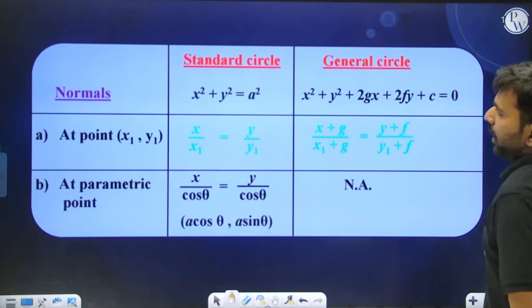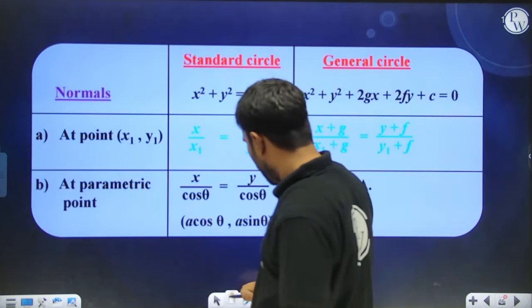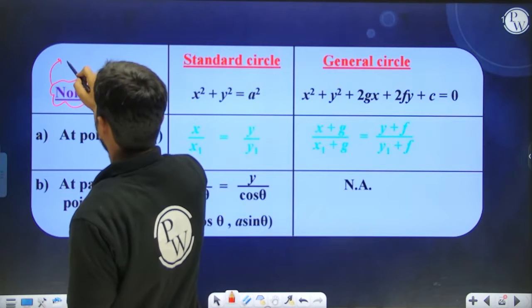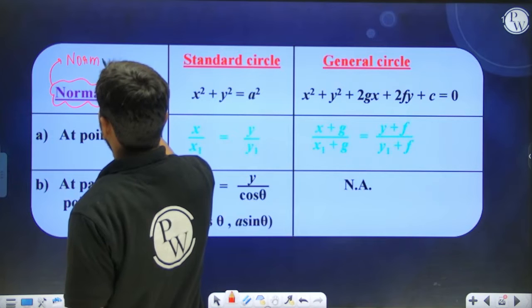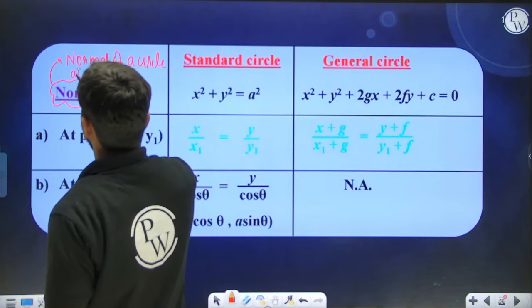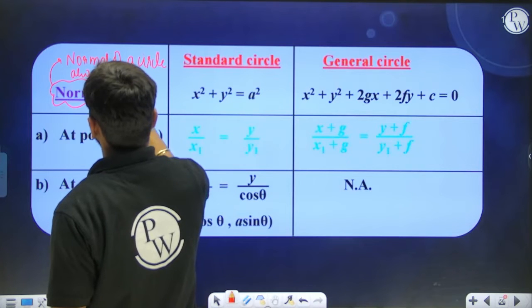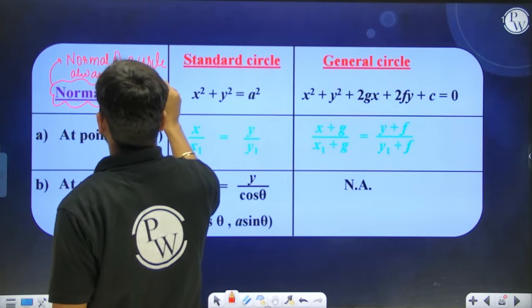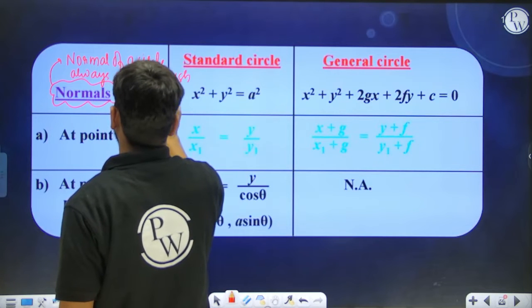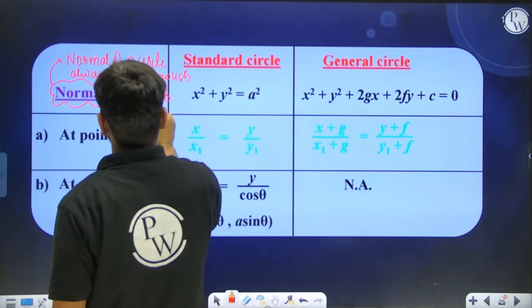Normals. The normal of a circle always passes through the center of the circle. That's it. I don't think anything else is required.